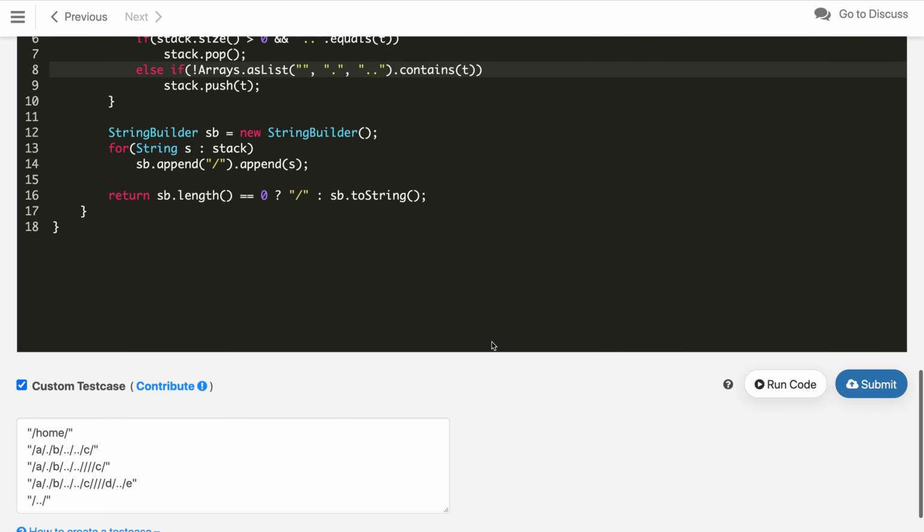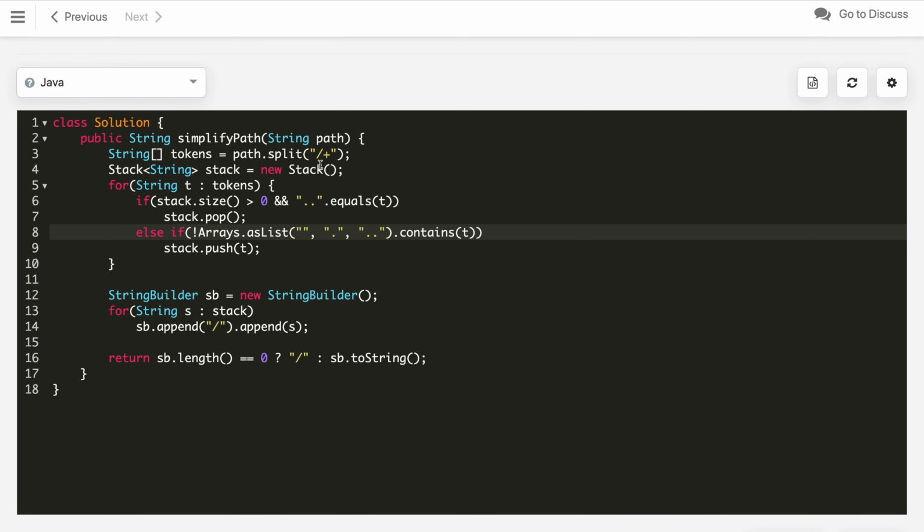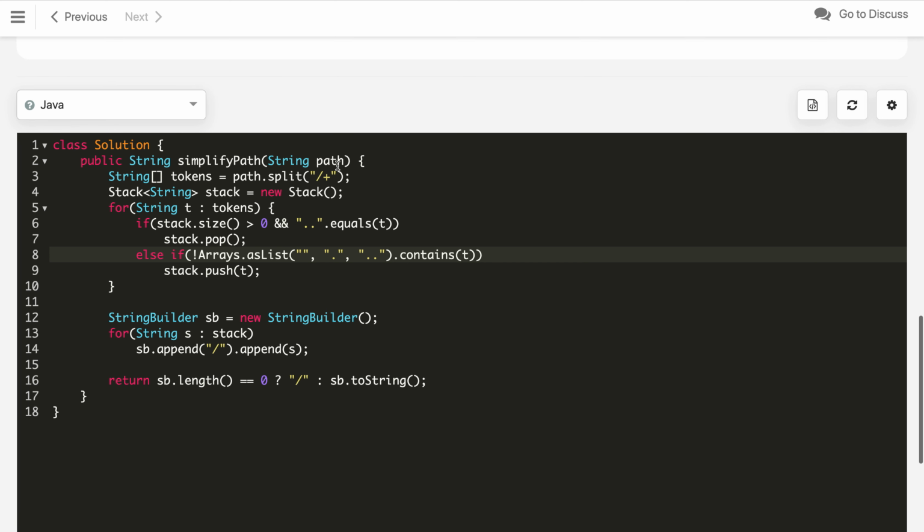So it got accepted. Now the time complexity of this solution: as you can see, we are processing all the characters of the string. If the path is of length n, the time also takes n, or it depends on the number of slashes. So in the worst case it will be O(n), and the space can be O(n).